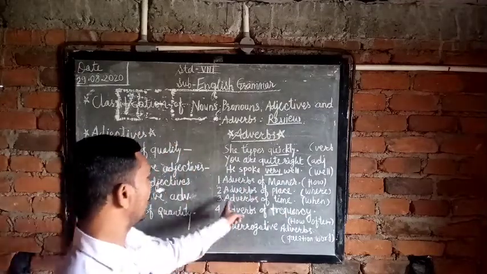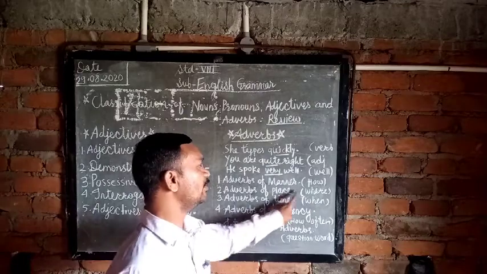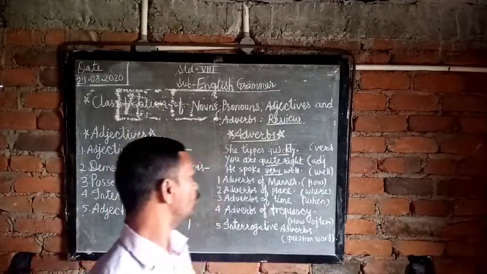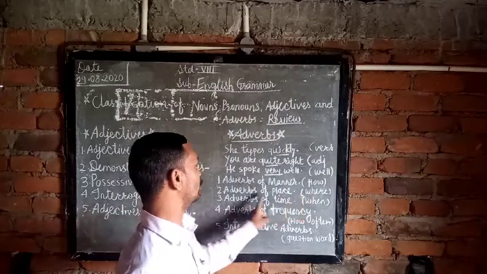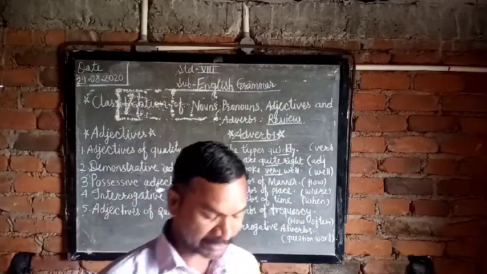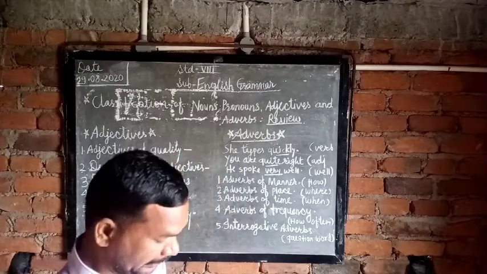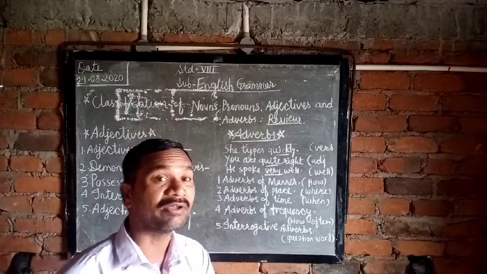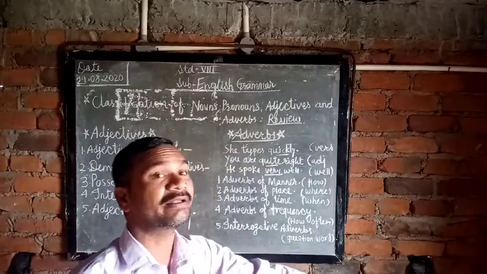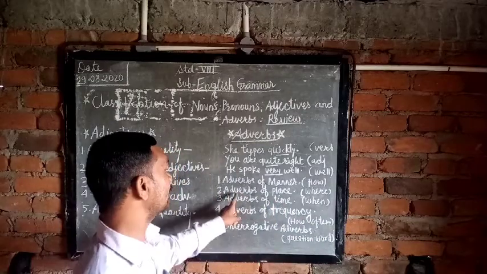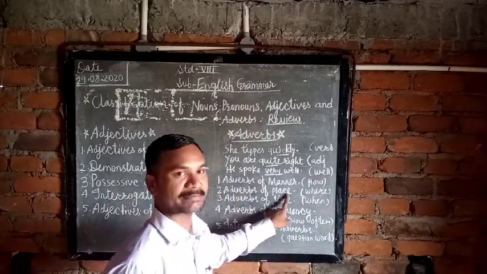Okay. Now adverbs of place. When you ask the question with where, you get the answer, and according to that, you understand that this is an adverb of place. So there are here, there, near, everywhere. When you ask the question where, you get the answer. So that's why you understand that this is the adverbs of place.